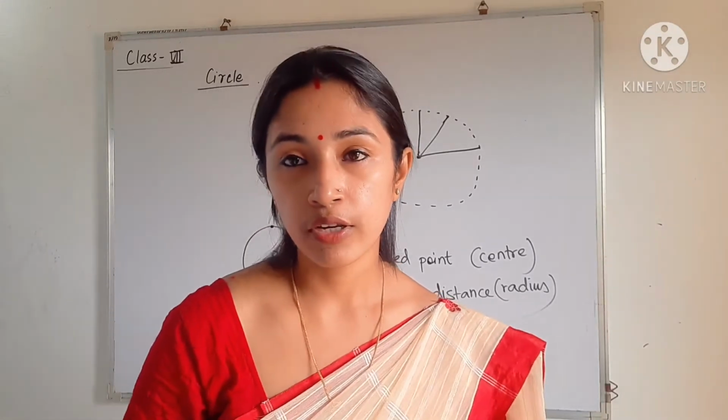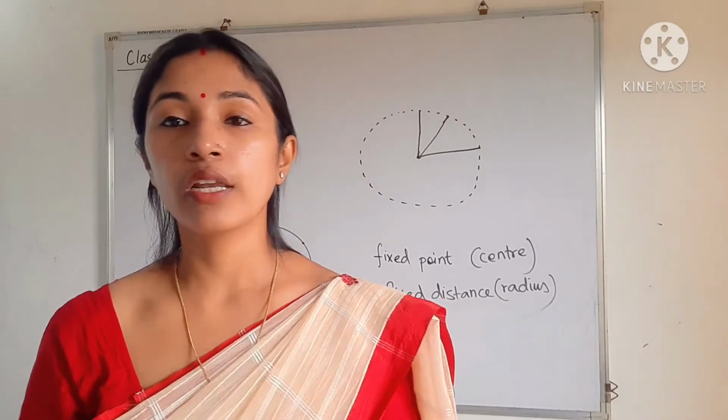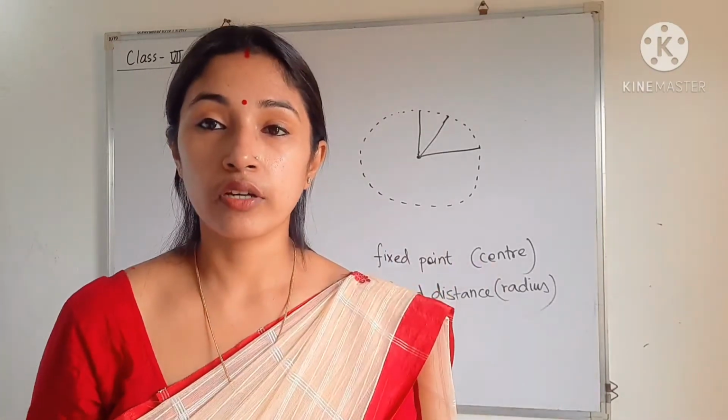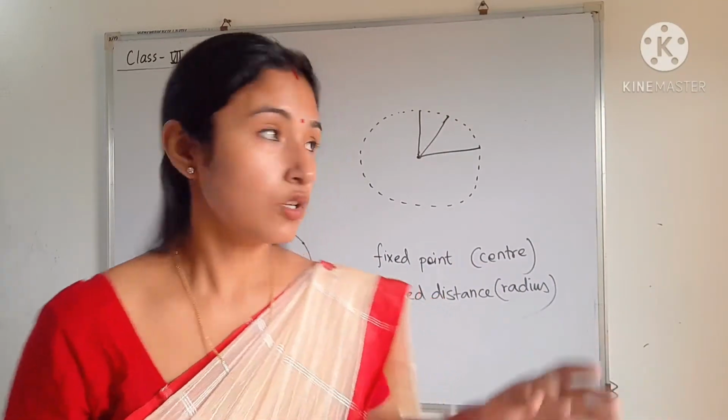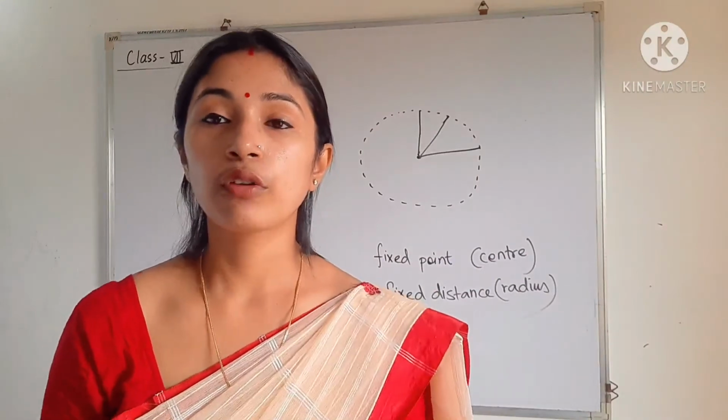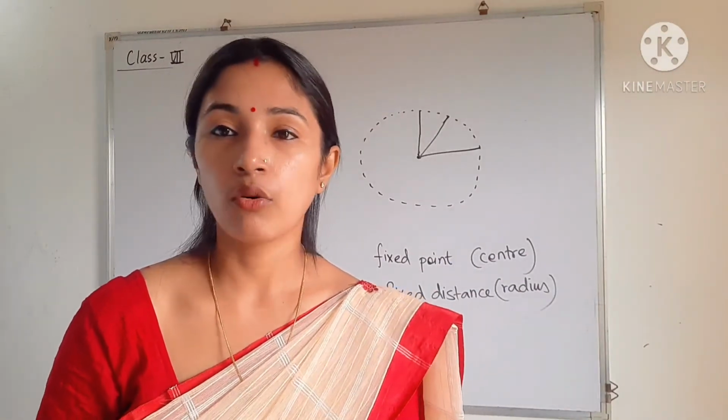Why is it written infinite number of points? Because already I told you the definition of circle, that is a collection of points. Collection of points, that means many points. So in the boundary there are many points. So many points means what? We have to write infinitely many. We cannot count the points.